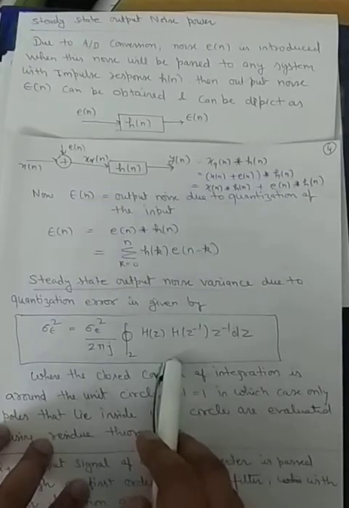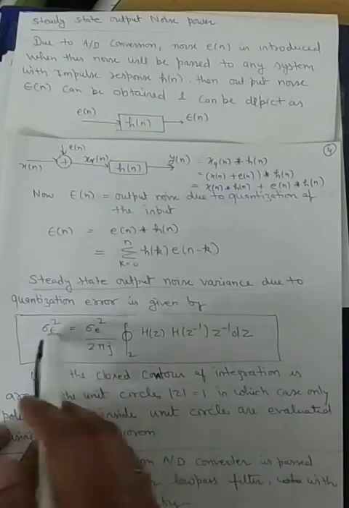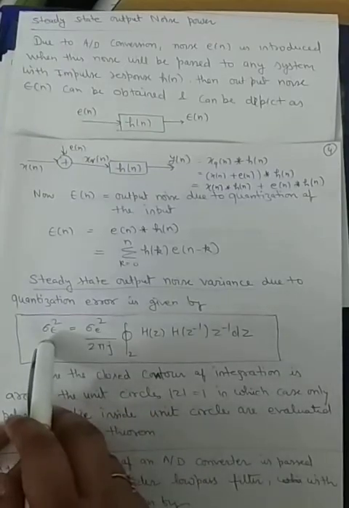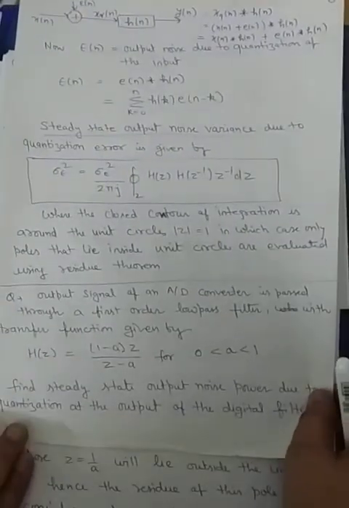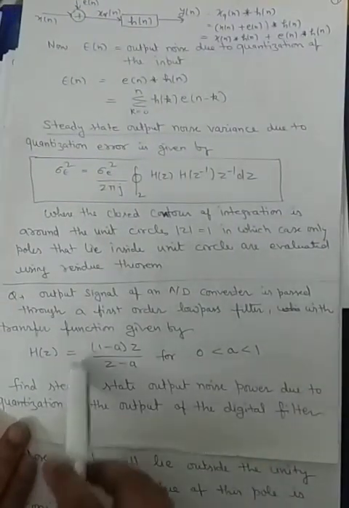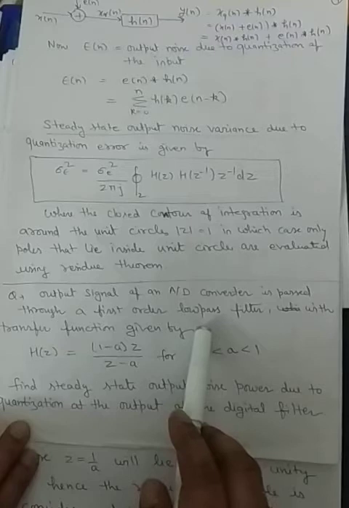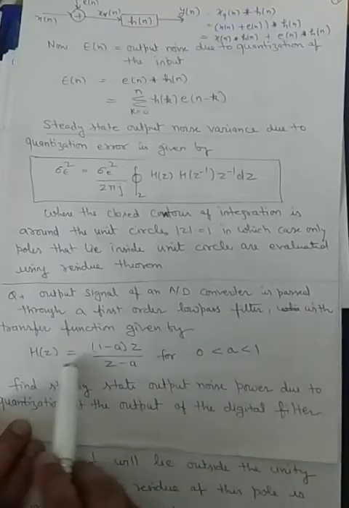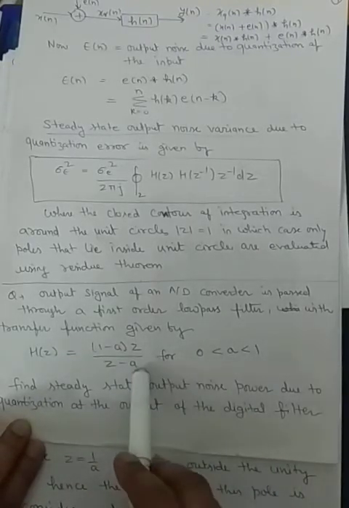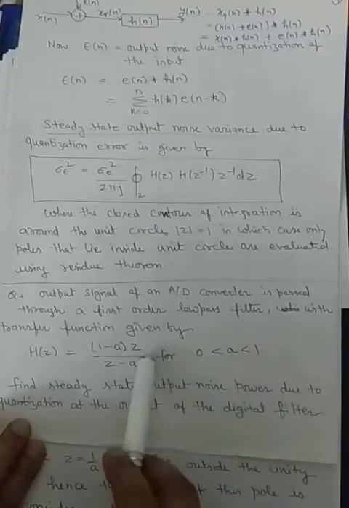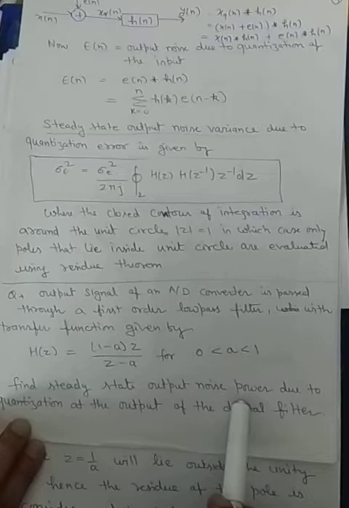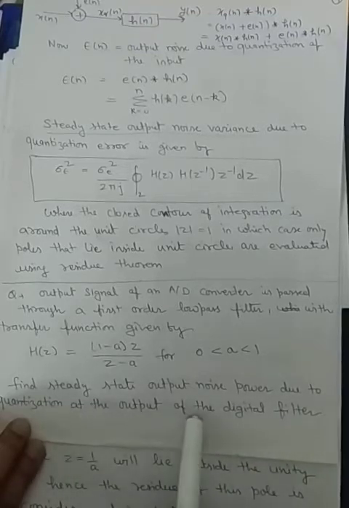To better understand how we calculate the output noise power, we will go through an example. In this example, the output signal of an A to D converter is passed through a first order low pass filter expressed by this transfer function, where the parameter A lies between 0 and 1. We have to find the steady state output noise power due to the quantization at the output of the digital filter.